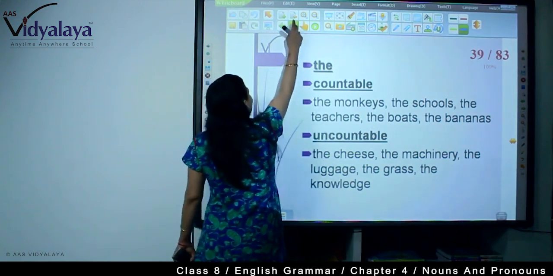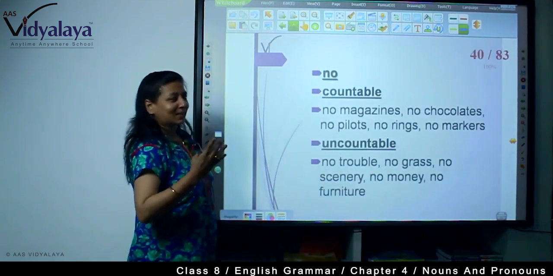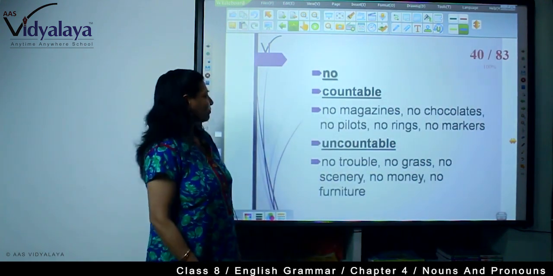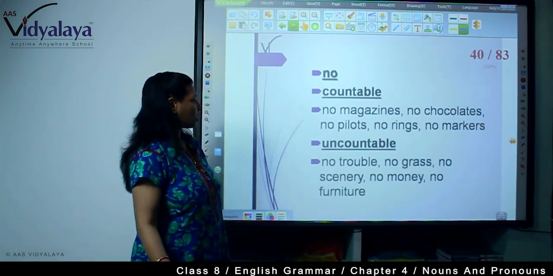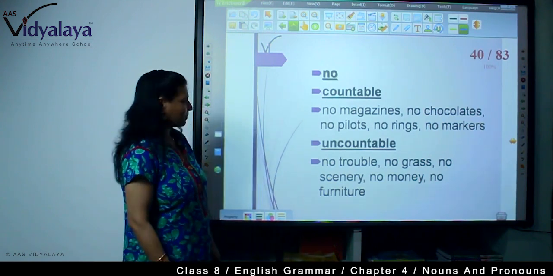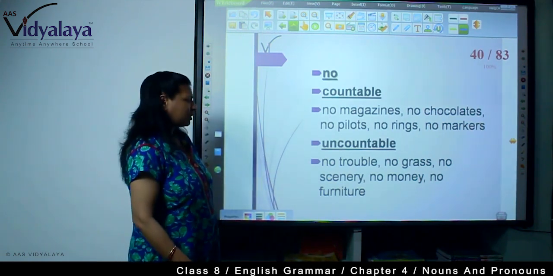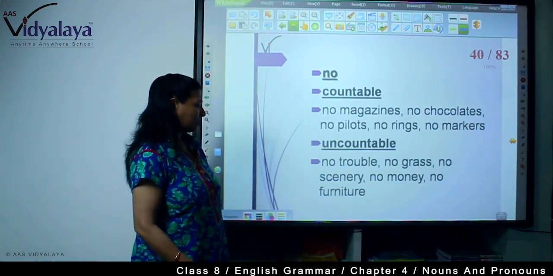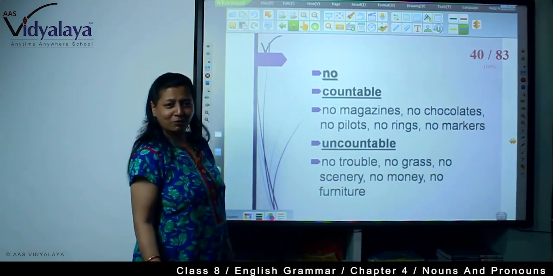So you are seeing the same word with both countable and uncountable. No, countable: no magazines, no chocolates, no pilots, no rings, no markers. And uncountable: no trouble, no grass, no scenery, no money, no furniture.